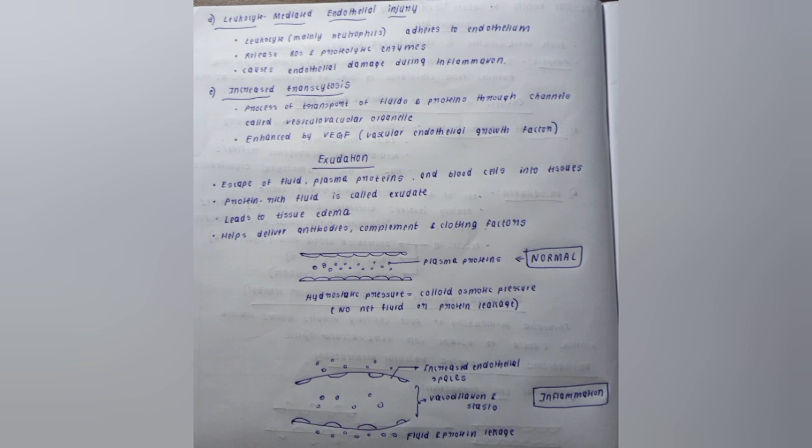When you're writing the answer, just underline it or make a cloud around this vesiculo-vacuolar organelle. It will be good for you. This process is enhanced by VEGF, that is vascular endothelial growth factor. So this is about the mechanisms.